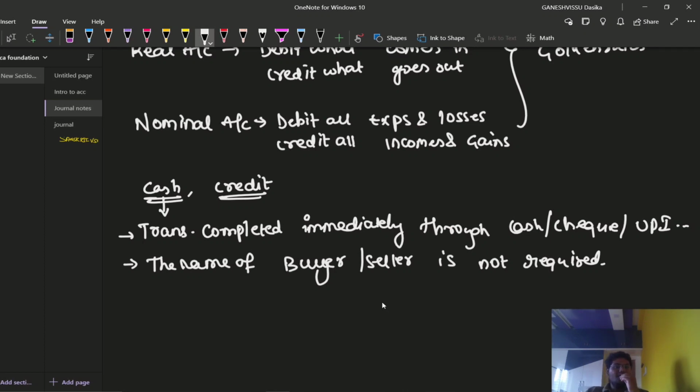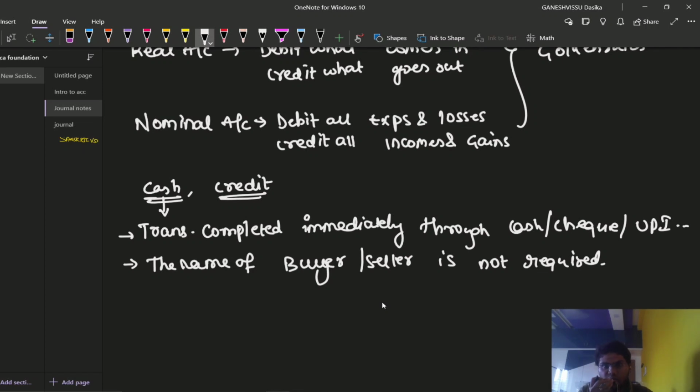Why have I written that the name of the buyer or seller is not required here? Simple, friends. When you go to a market to buy some vegetables, do you ask what the name of the vendor is? No, right?